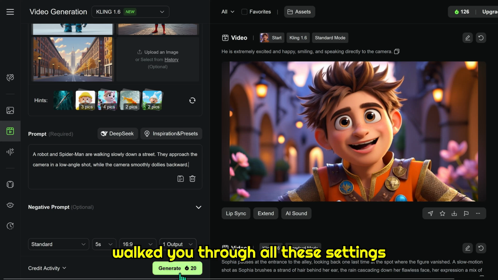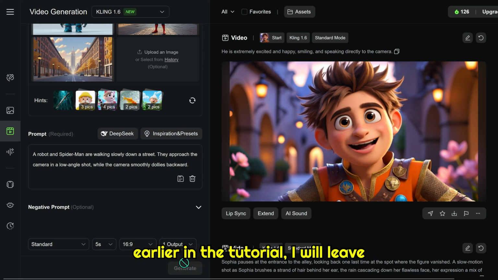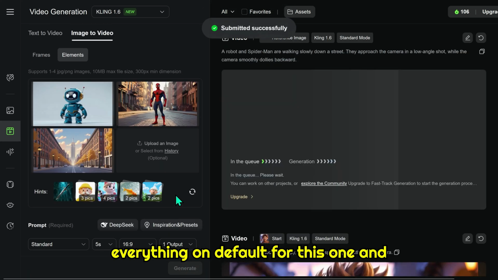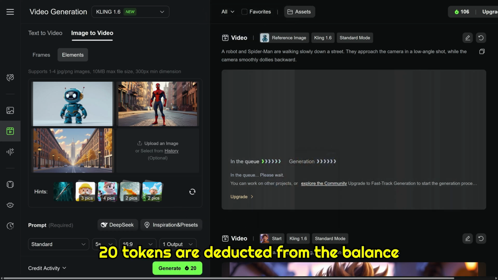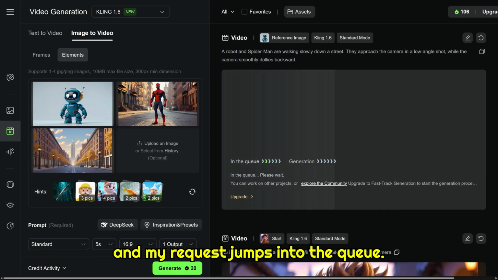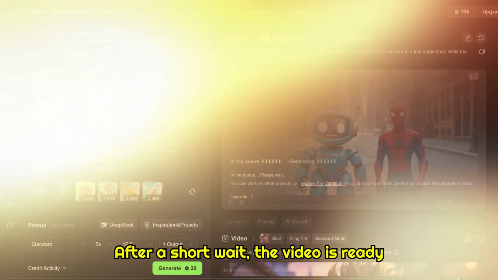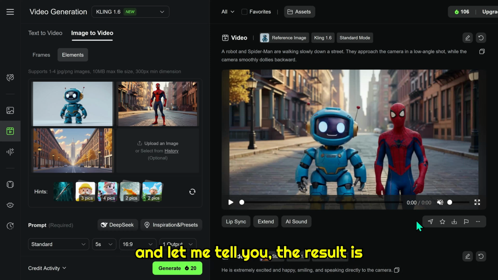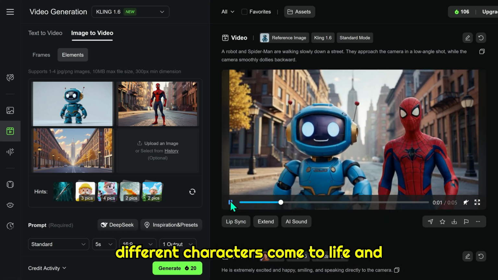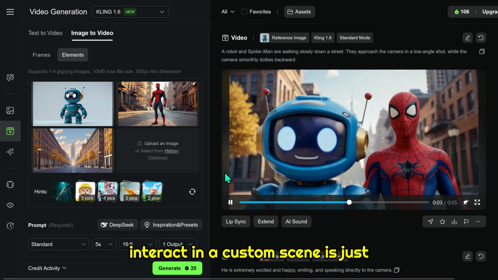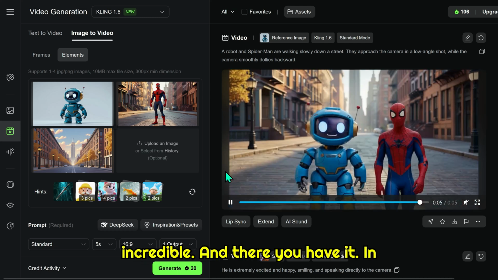Underneath, you will find the settings panel. Since I have already walked you through all these settings earlier in the tutorial, I will leave everything on default for this one and click Generate. Just like before, 20 tokens are deducted from the balance, and my request jumps into the queue. After a short wait, the video is ready, and let me tell you, the result is astonishing. Seeing two completely different characters come to life and interact in a custom scene is just incredible.